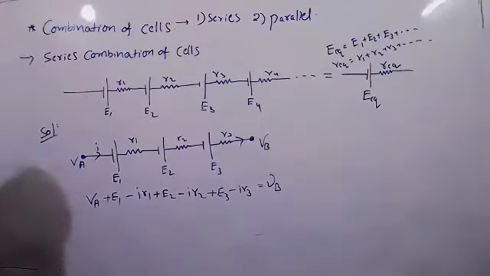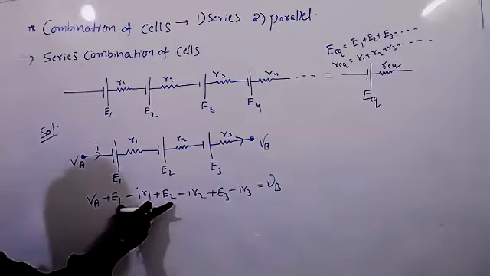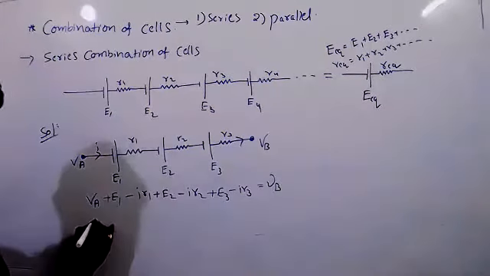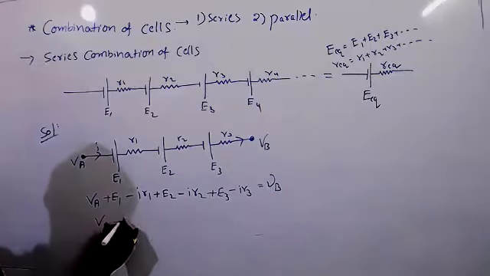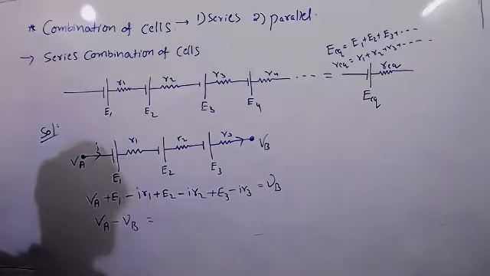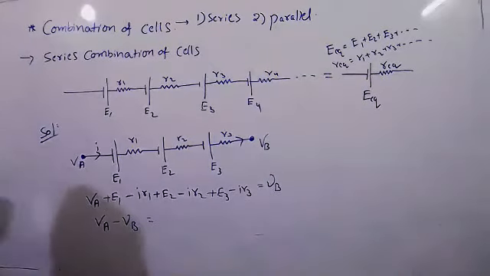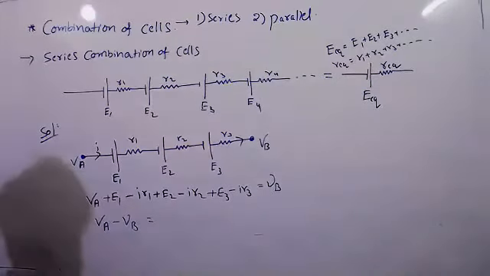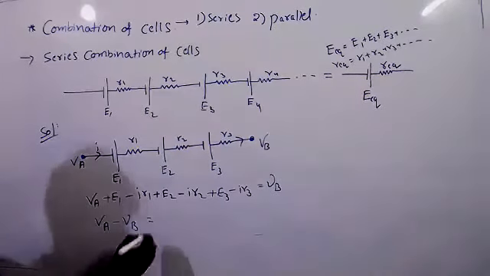Equal to VB. Now sending these terms across, VA minus VB equals, how much will we get?